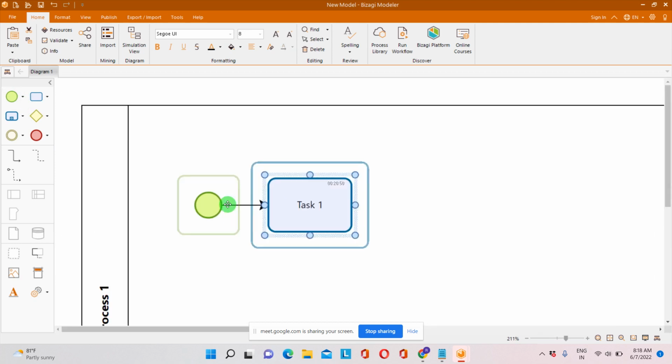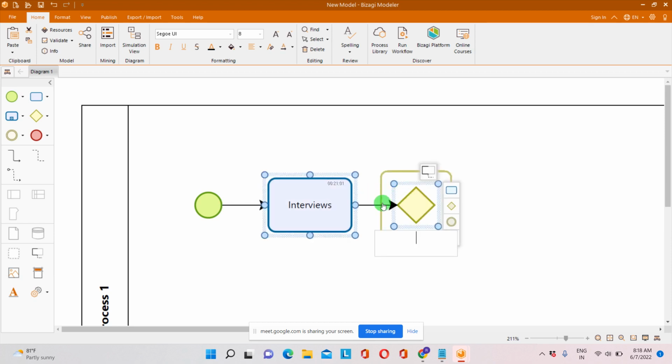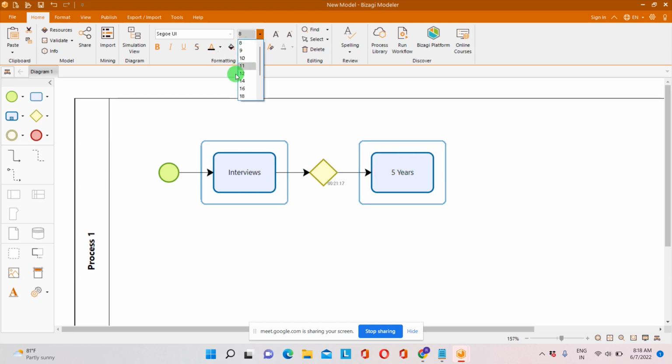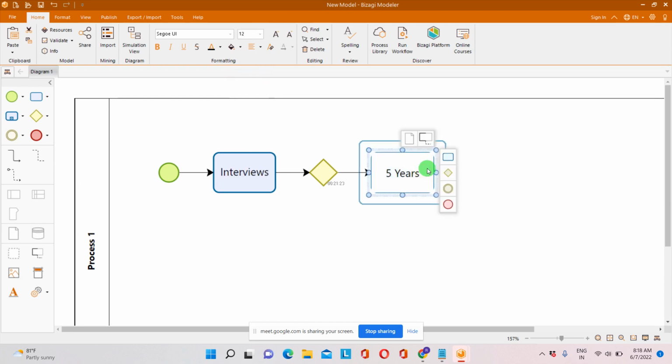In one organization they are conducting the interviews, and the eligible criteria is more than 5 years and UK placement.